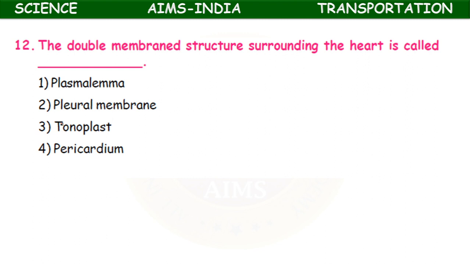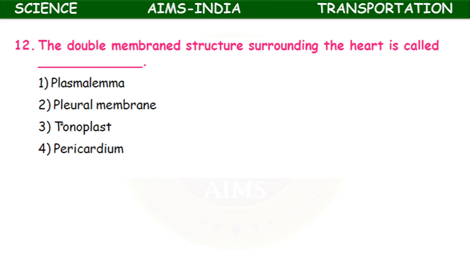Next, the double membraned structure surrounding the heart is called plasma lemma, pleural membrane, tonoplast, pericardium. So here plasma lemma means plasma membrane which is present in the unicellular organisms. You can see this plasma lemma like amoeba. Pleural membrane.